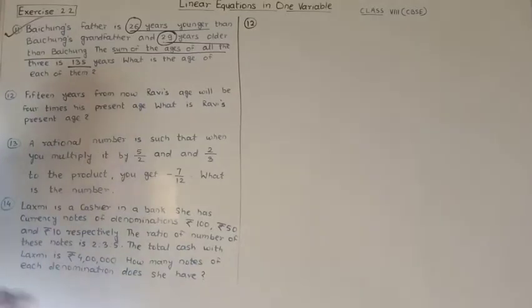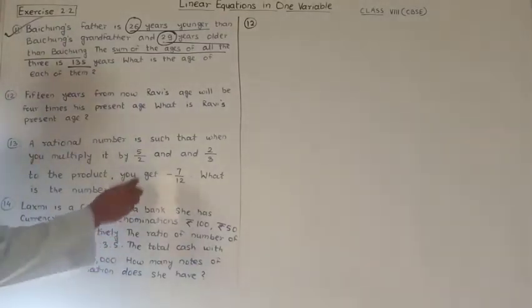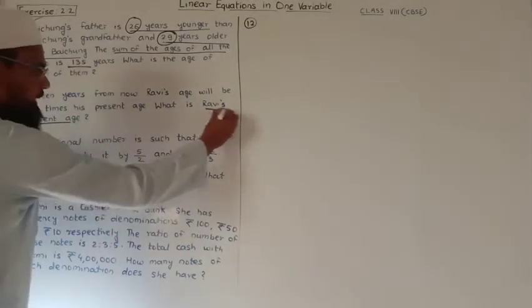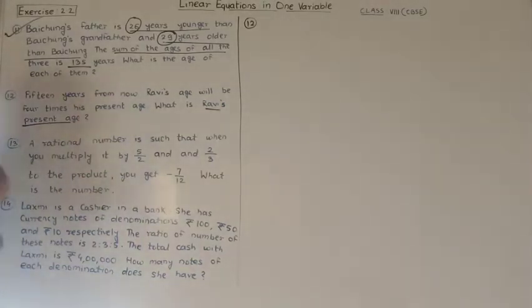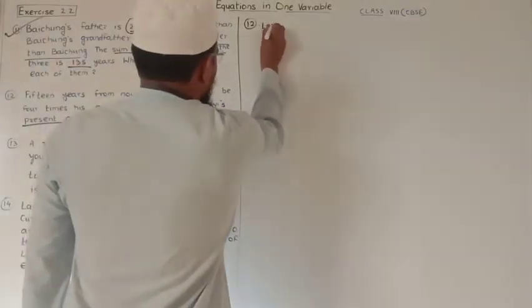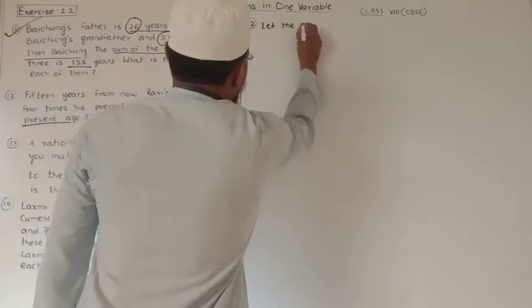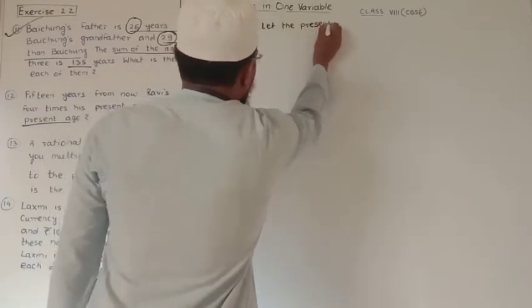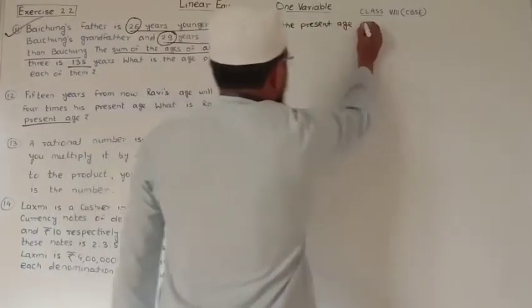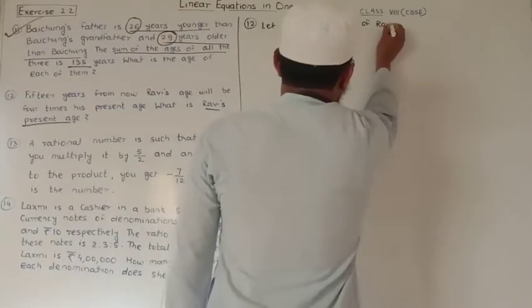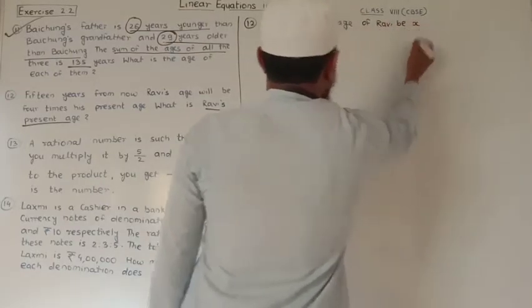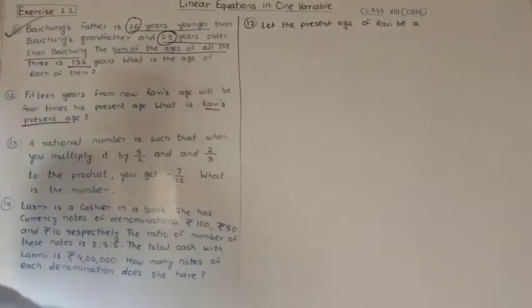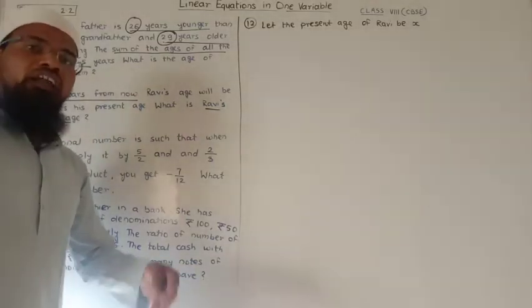First of all, we consider the present age of Ravi. Let the present age of Ravi be x. So here the condition is 15 years from now. 15 years from now means after 15 years.